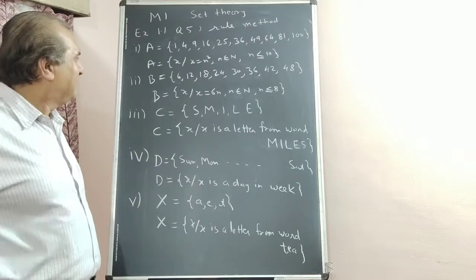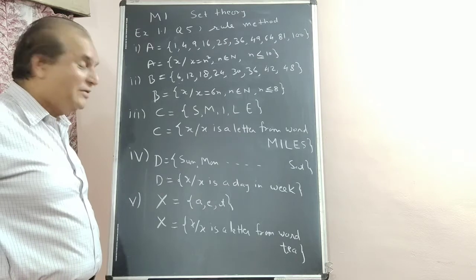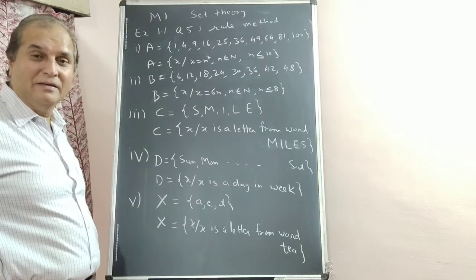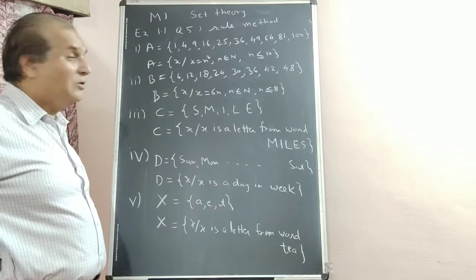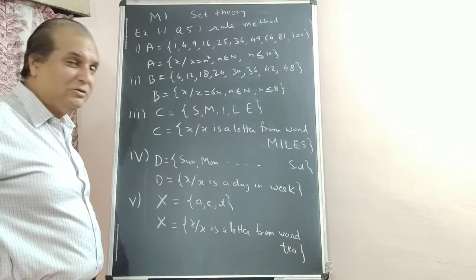Easy? Understood? This is the end of the 1.1 exercise. Very simple. In the next lecture, we will go to 1.2, 1.3.